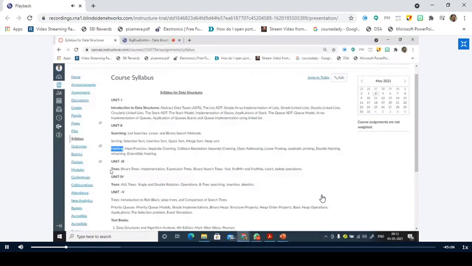And coming to unit 3, it consists of a simple topic which is trees. Only one topic has been incorporated in unit 3, that is trees. But we need to discuss a lot of terminologies related to trees.